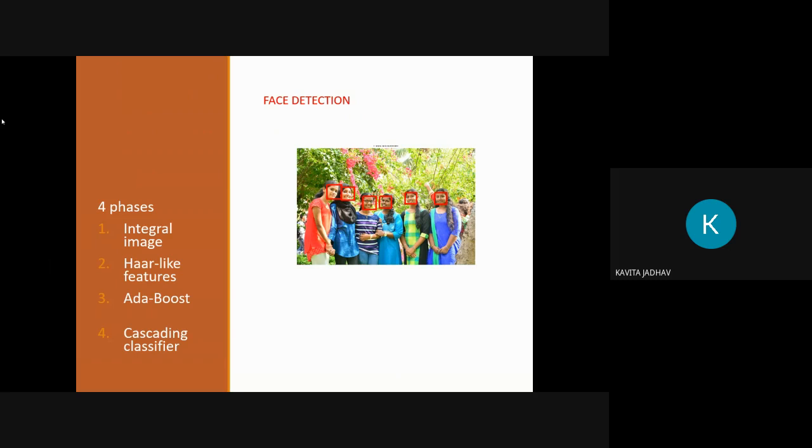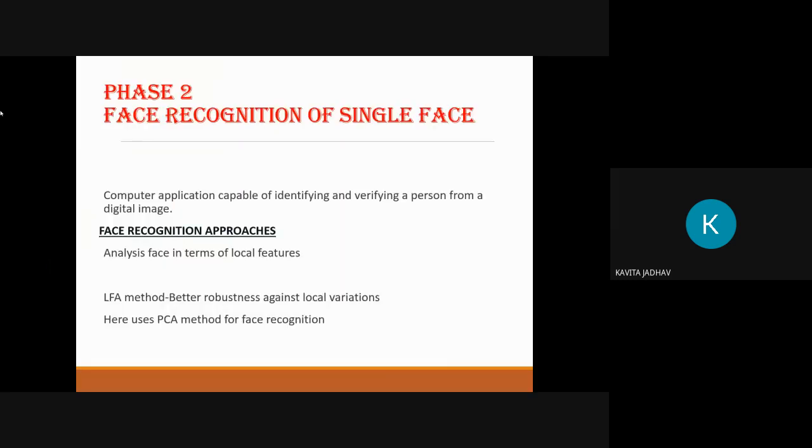So here we can see there is a group photo of some people. There are many faces, so it correctly identifies the faces and recognizes them. Phase 2 is the face recognition of a single face. It is a computer application capable of identifying and verifying a person from a digital image.